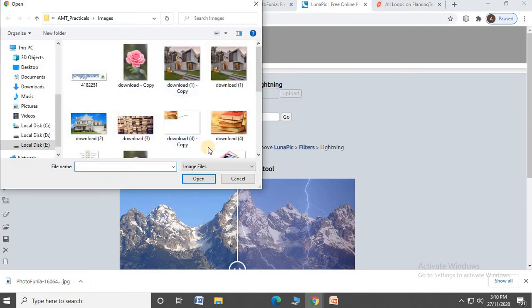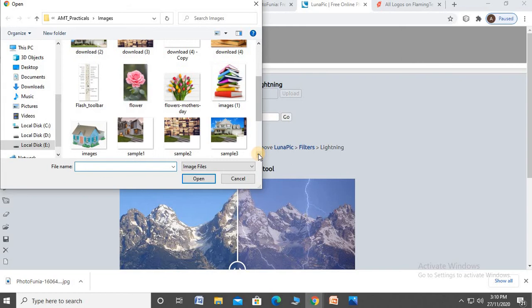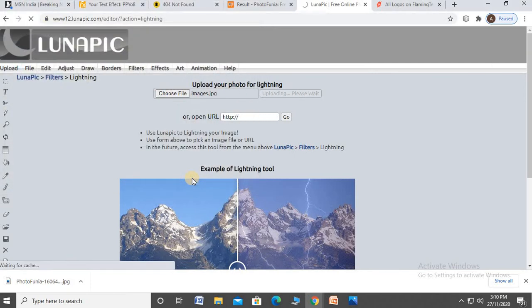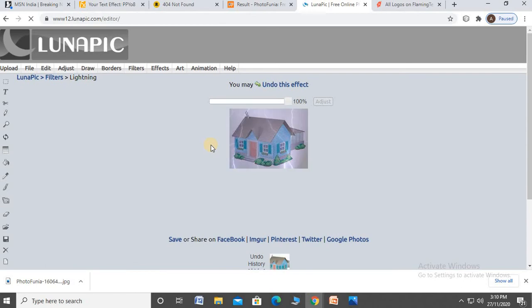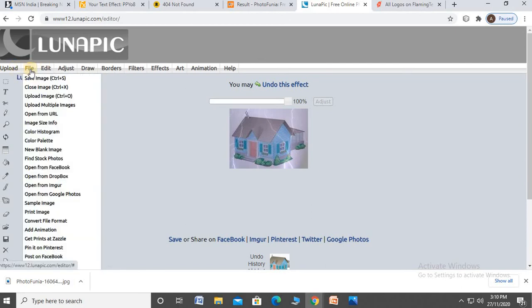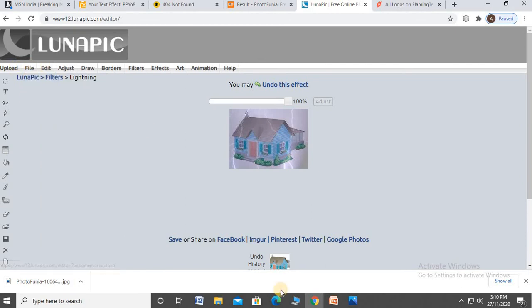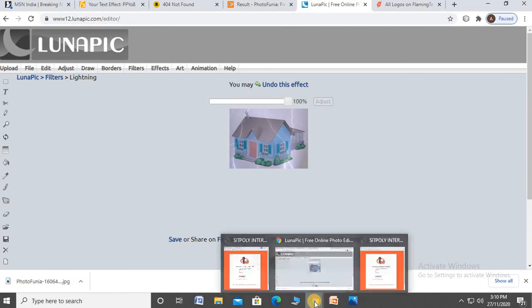Lighting effect. Home, select it. Lighting effects are there. This light. Okay, lighting effects are there. It also allows download, save image. Okay, this is the second question.